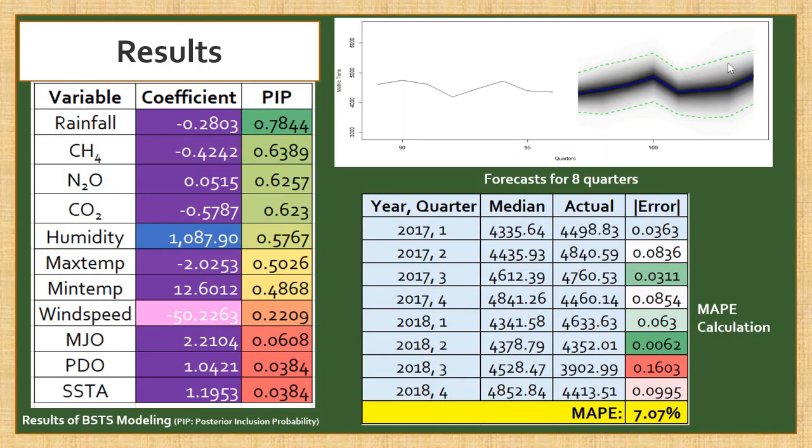We proceed to the results. In the BSTS modeling, the coefficients here are the average coefficients over all the models, including the models where the variables are not contained. The posterior inclusion probability, on the other hand, shows the importance of the variables in explaining the data. Specifically, rainfall should always be included in modeling the yield, having a PIP at around 78%.